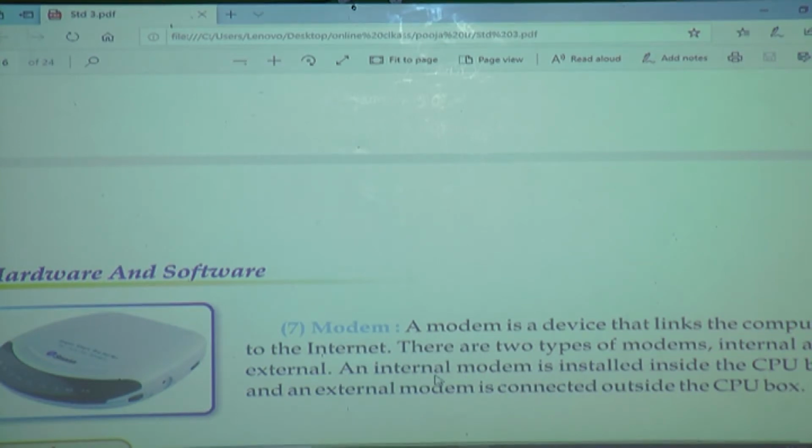Where is the internal part? Right, internal parts are inside. In our bodies also internal parts and external parts are there. Internal parts are inside our body. Same like that, internal modem is installed inside the computer box. Internal modem is installed inside the CPU box, and external modem is connected outside the CPU box. Understand? Modems are divided into two types, internal and external.